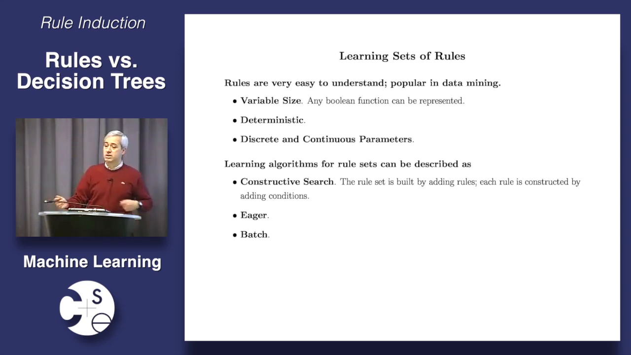But here's a question that may have occurred to some of you. If what we're going to learn at the end of the day is a set of rules, right? Why are we doing it by way of learning a decision tree? Couldn't we just learn the rules directly? Wouldn't that be a better way? Well, the reason we learn both is that they have their pros and cons. But let's look today at how we can actually learn rules directly.